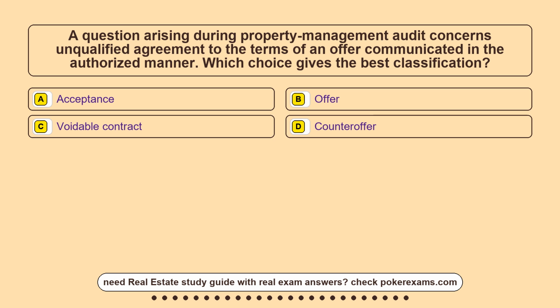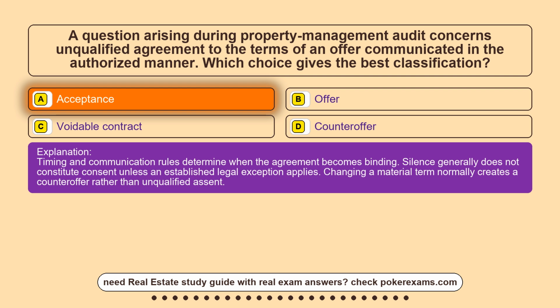Question 11. A question arising during a property-management audit concerns unqualified agreement to the terms of an offer communicated in the authorized manner. Which choice gives the best classification? Option A, acceptance. Option B, offer. Option C, voidable contract. Option D, counteroffer. The correct answer is option A, acceptance. Timing and communication rules determine when the agreement becomes binding. Silence generally does not constitute consent unless an established legal exception applies. Changing a material term normally creates a counteroffer rather than unqualified assent.